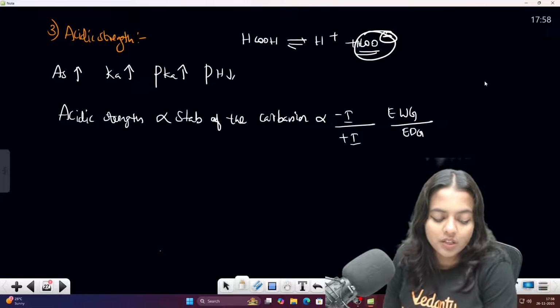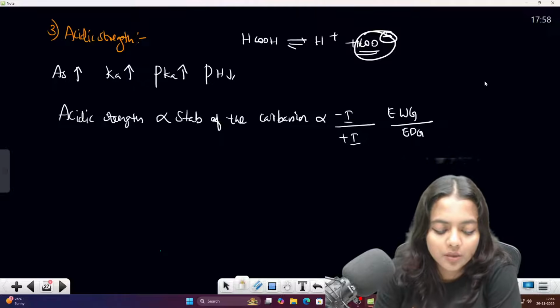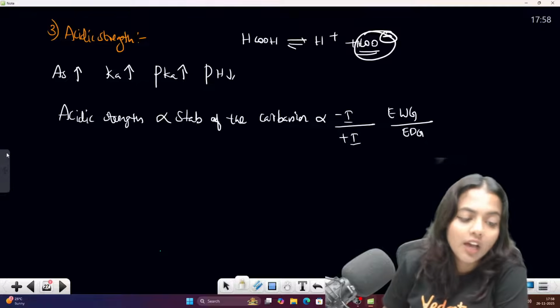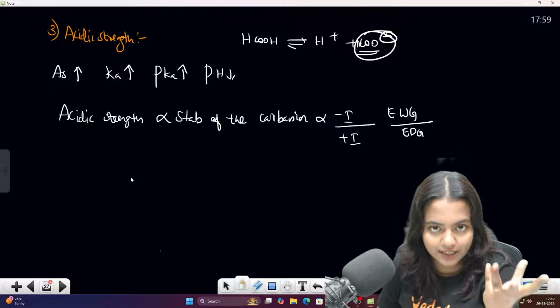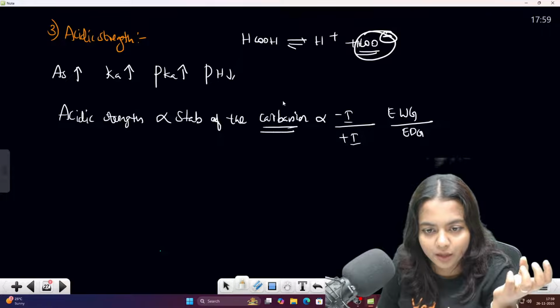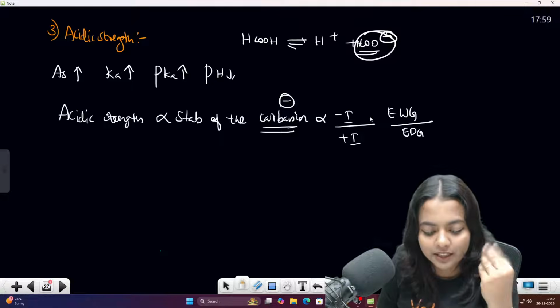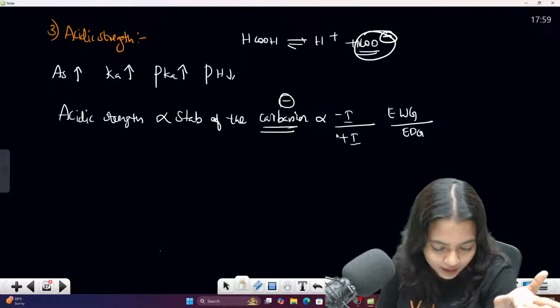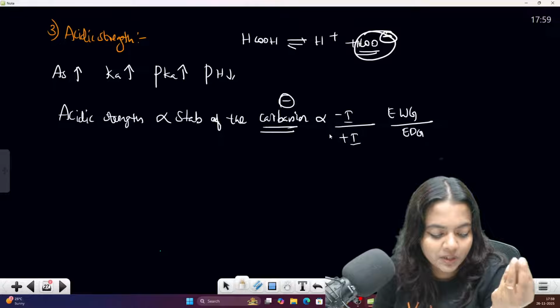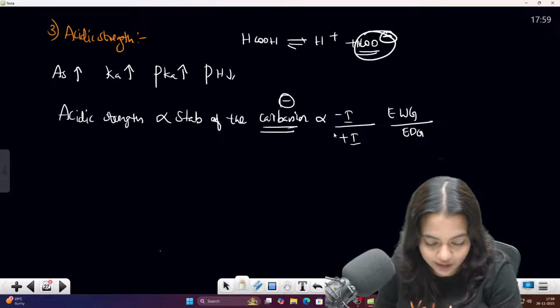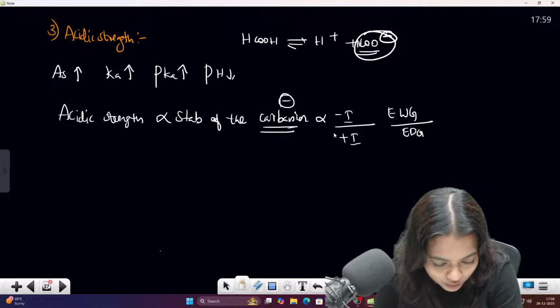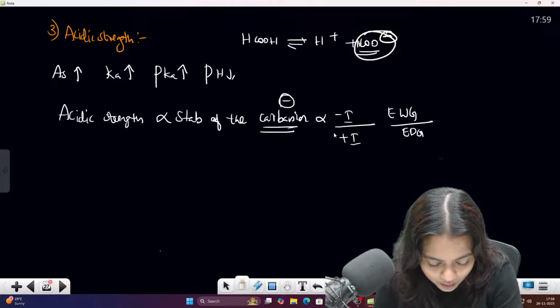So these are the factors which come in acidic strength. As I told you, acidic strength is directly proportional to the carbanion, the negative charge. So it depends on minus I effect and plus I effect, am I right? I will give you some examples so we can do some questions.